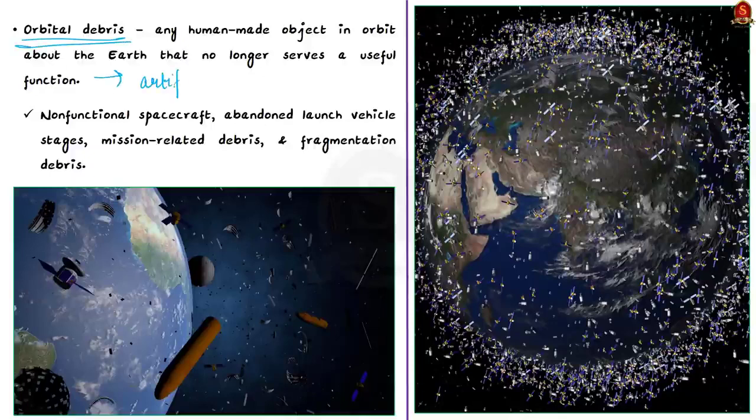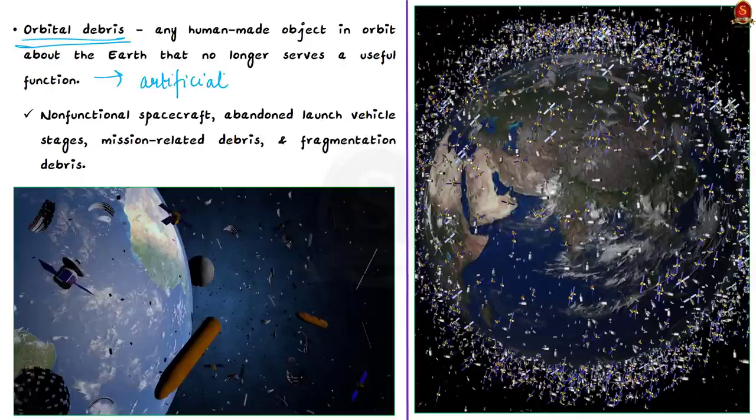It is any human-made object in orbit about the Earth that no longer serves a useful function. Such debris includes non-functional spacecraft, abandoned launch vehicle stages, mission-related debris and even fragmentation debris. So these are human-made. And remember, most artificial debris are in orbit about the Earth. So simply the term orbital debris is used for space debris created by humans. And that is why this is important to us. Here remember the main difference between a meteoroid and orbital debris. Meteoroids orbit the sun, whereas orbital debris also orbits the Earth.